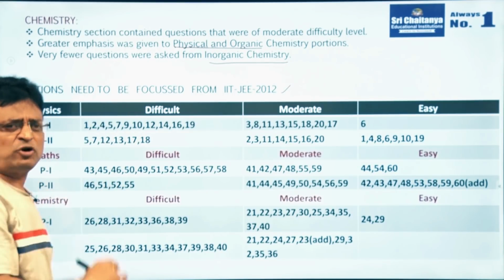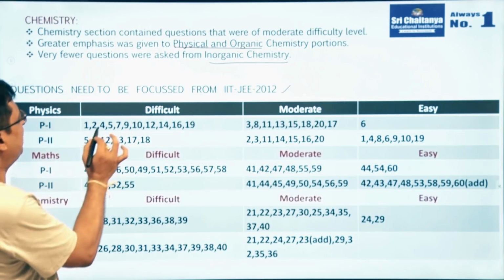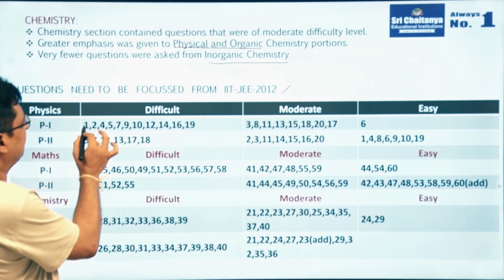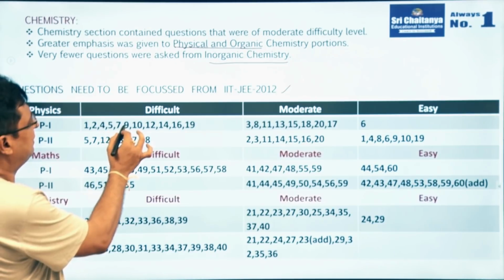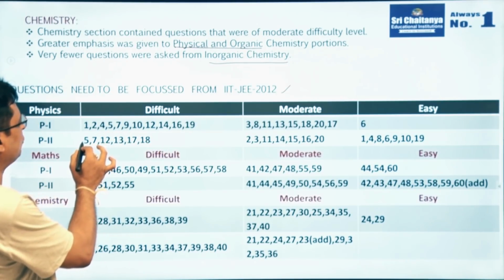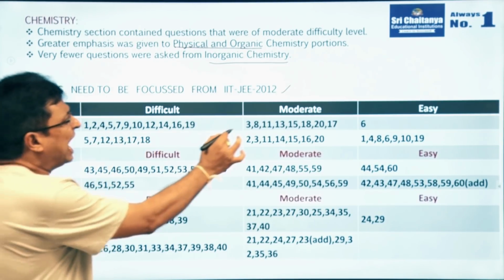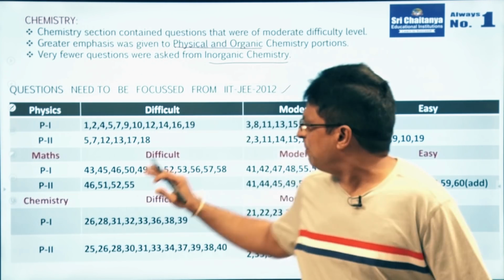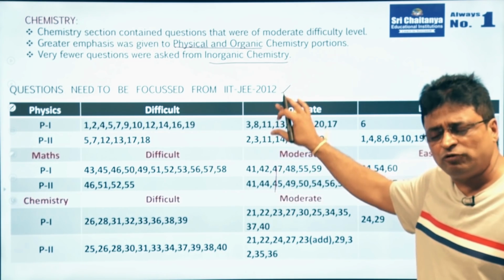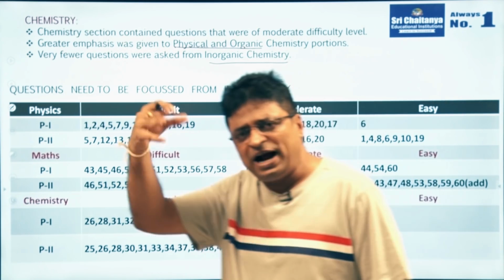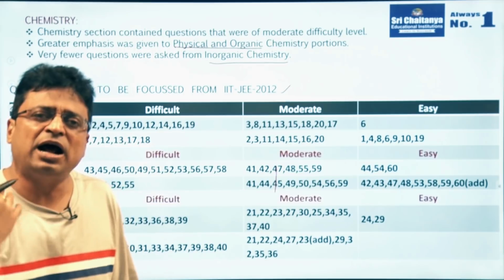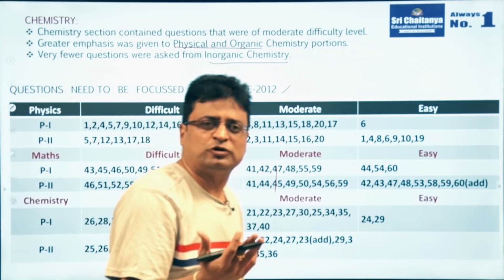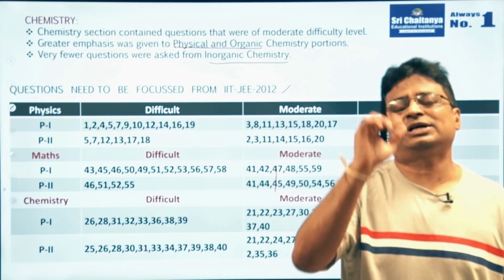According to the original 2012 paper, the difficult questions in paper 1 were question numbers 1, 2, 4, 5, 7, 9, 10, and in paper 2, 5, 7, 12, 30, and moderate ones 7, 3, 8, something like this. So note the question numbers, and the concepts behind the questions, what concepts were asked at that time in IIT JEE 2012. You need to focus on that.